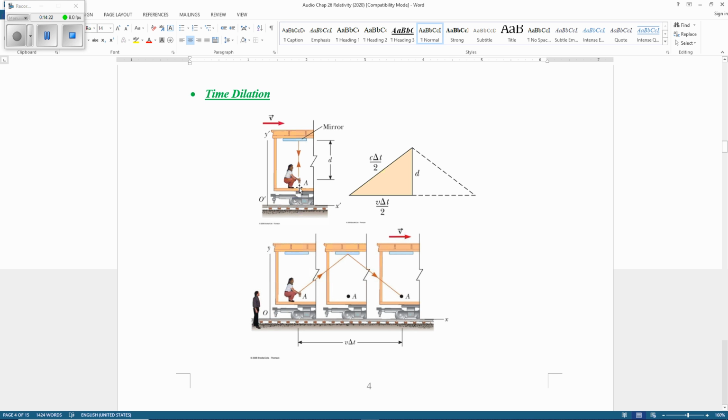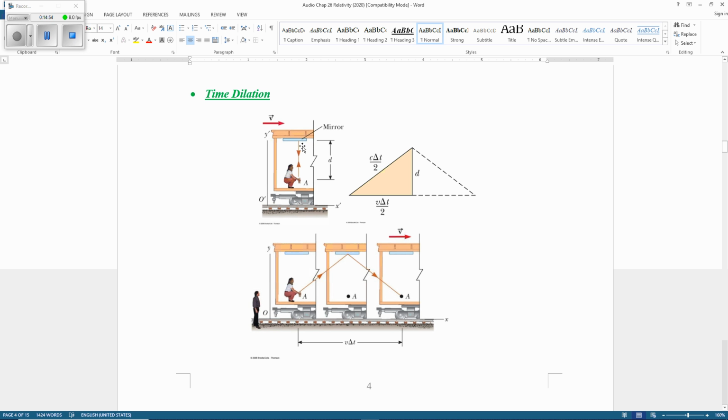So Mary turns on the laser. The laser goes up, reflects from the mirror, and comes back to the detector. So Mary measures the time. The light goes up and down, so the distance is D, another D, so 2D. The speed of light, we know, is constant. So she measures the time.